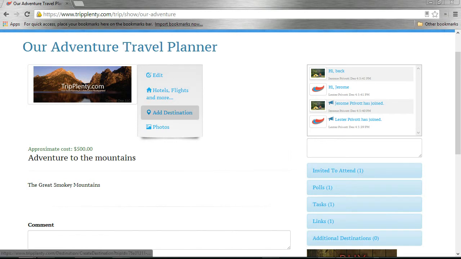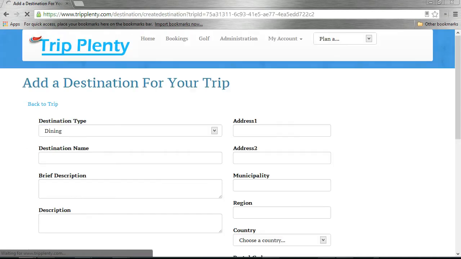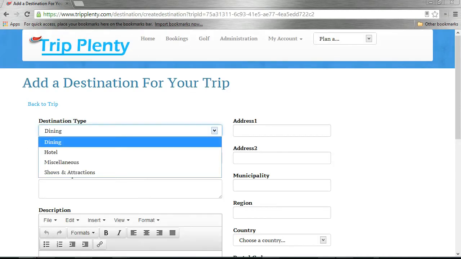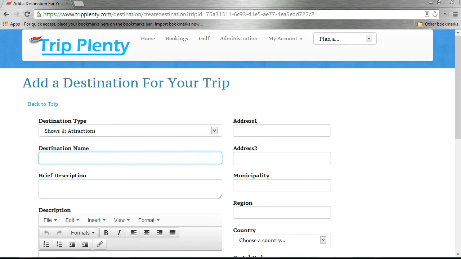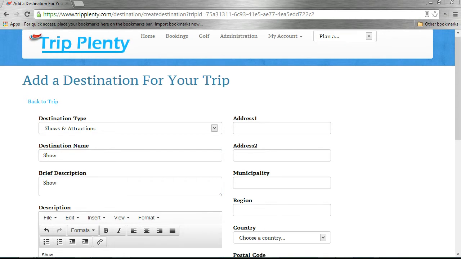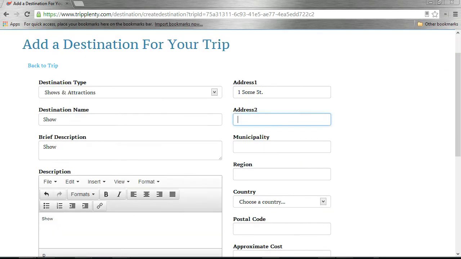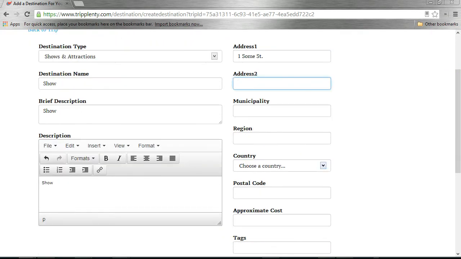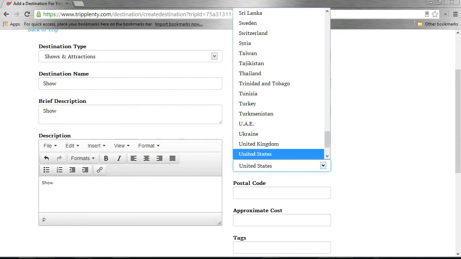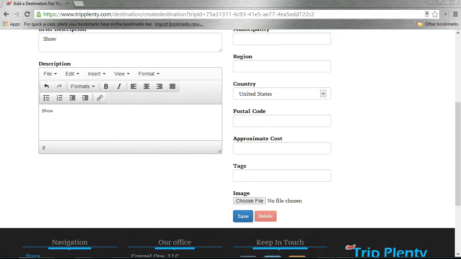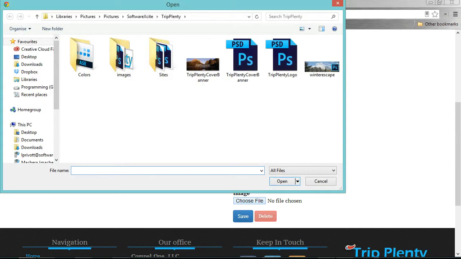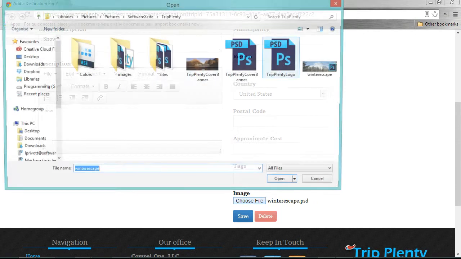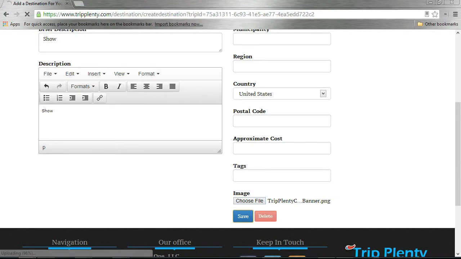So we can go in and actually add a destination. So say for instance that we want to go to a show while we are on our vacation, and we'll just call this show and give it a description of show, just name it all show, and then we'll give it an address. The address is required. You don't have to provide a city or a state, but you do have to provide a country. So we'll go ahead and say that's in the United States. And we don't have any tasks, but we can go ahead and add an image to that and go ahead and save that out.